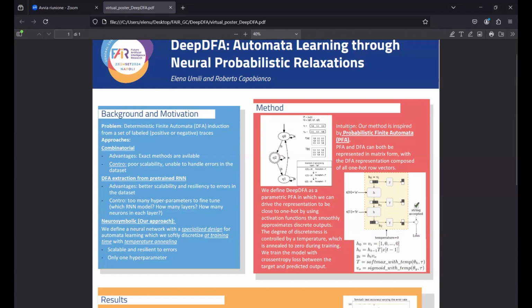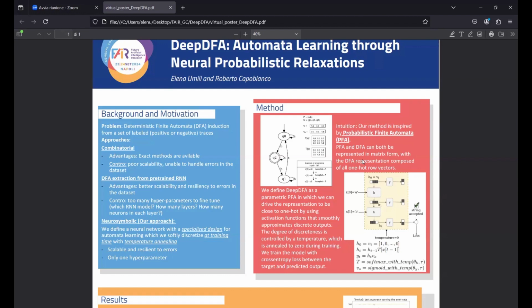Our method is inspired by Probabilistic Finite Automata, PFA. The intuition behind our work is that PFA are easier to learn with a neural network because a PFA can be represented in a matrix form, and the next output and next state can be calculated by multiplying vectors and matrices, basically as neural networks do.